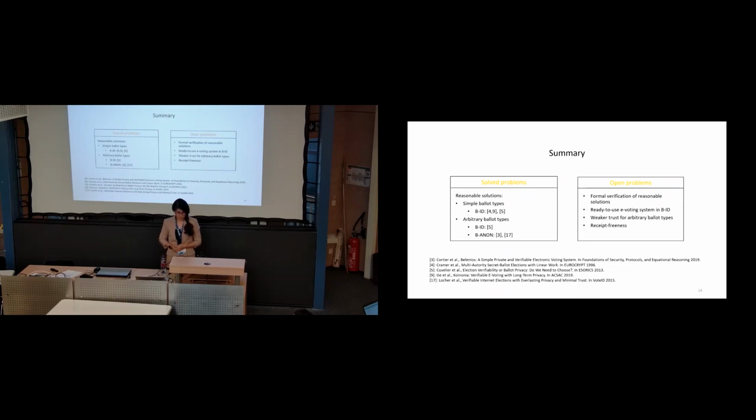The third open problem is that we require weaker trust for arbitrary ballot types. In the suggestions that we have for the arbitrary ballot type, the assumption is that there is full trust in the election authority. And also, none of the reasonable approaches achieve receipt-freeness. This concludes my talk, and thank you for listening.